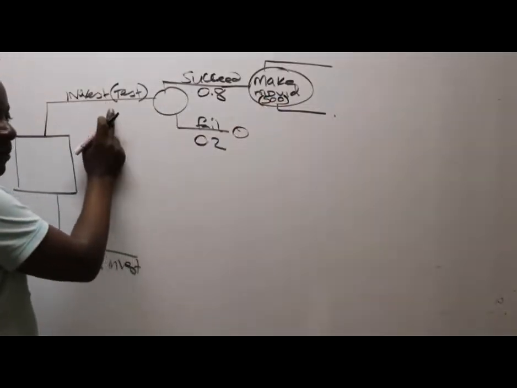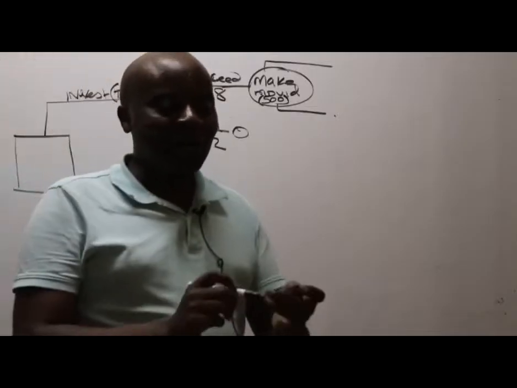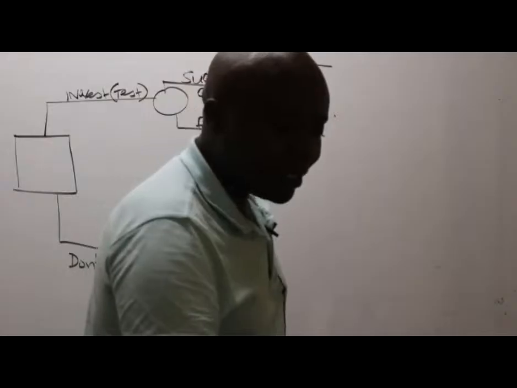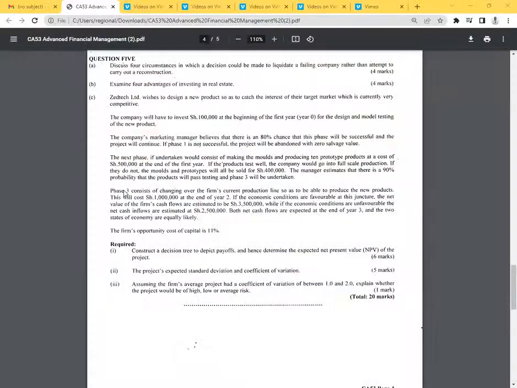Is there somebody who can remember the cost of testing from our test paper? The company will have to invest 100,000 for design and model testing. So 100,000.